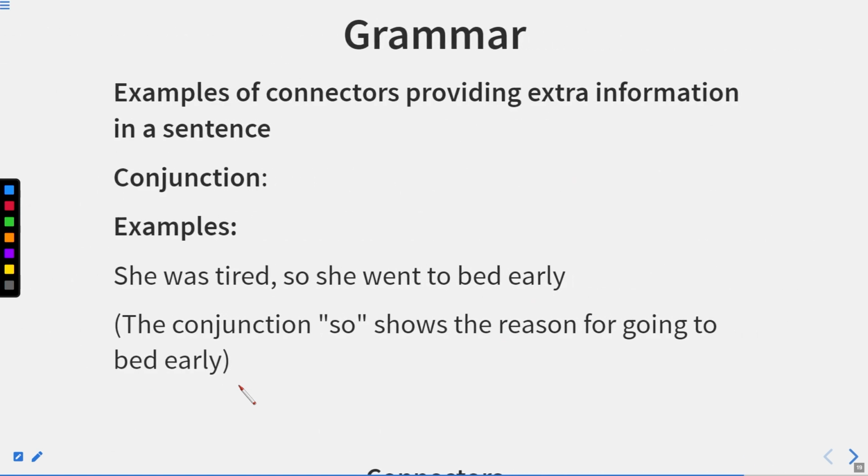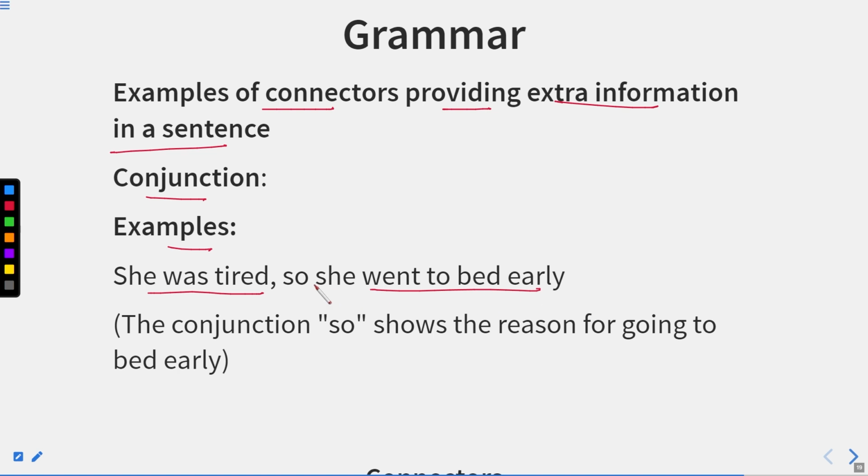Now, let's discuss it with some examples. Examples of connectors providing extra information in a sentence. First of all, conjunction. Example: She was tired, so she went to bed early. So this "so" is a connector which is joining two sentences. First is she was tired and another is she went to bed early. These are two sentences joined by the word so.